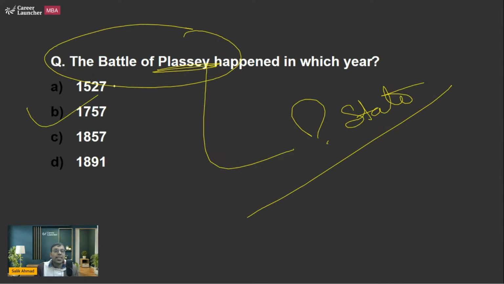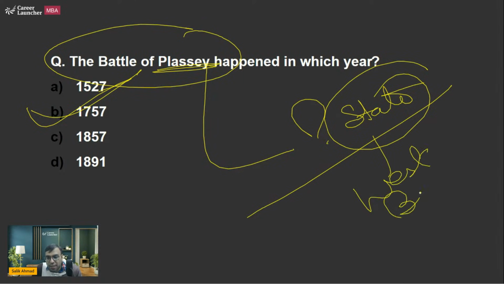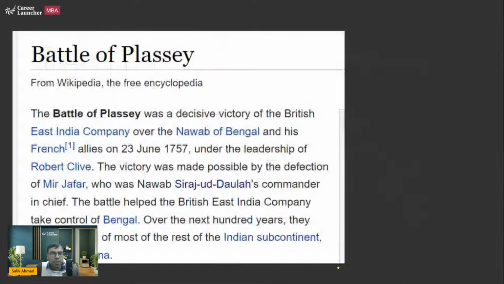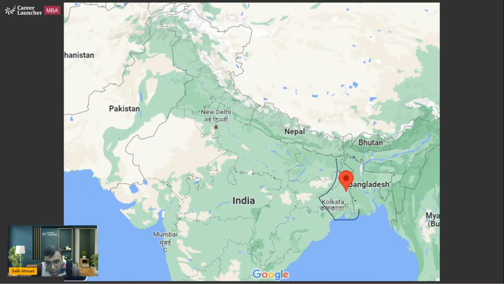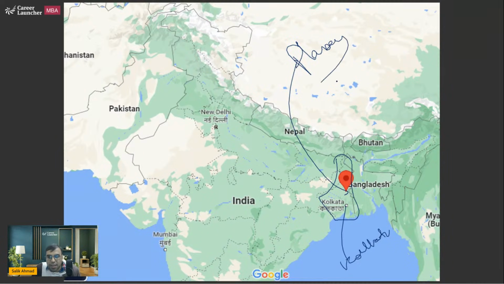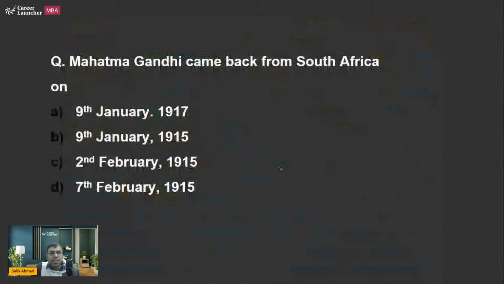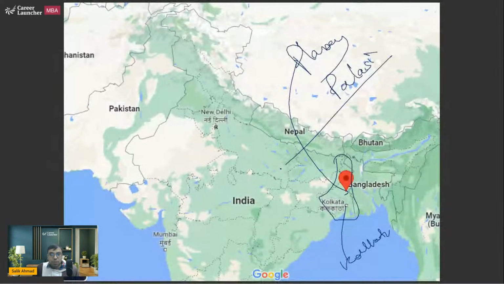So Battle of Plassey, 1757, exactly 100 years before the 1857 revolt. And today you will find it in West Bengal state. So B is the right answer to this question. English East India Company and Nawab of Bengal, Robert Clive. So this is West Bengal, this is Kolkata, and this is actually Plassey. Sometimes it is written Palasi. This you should be knowing. These are basic facts.